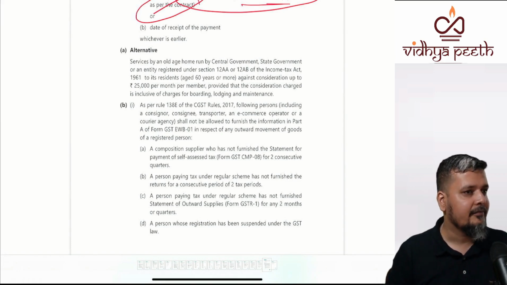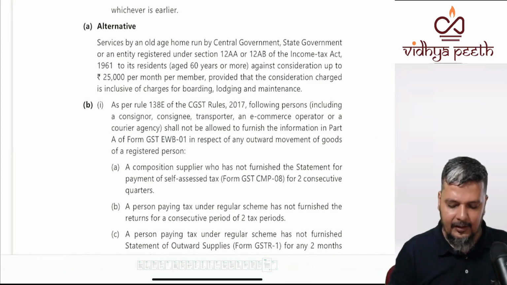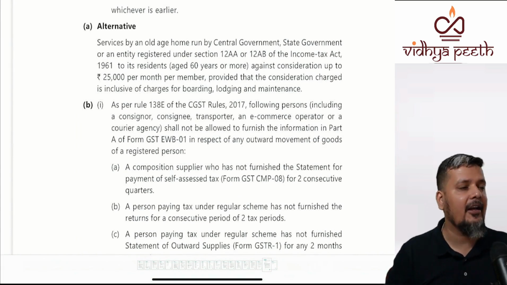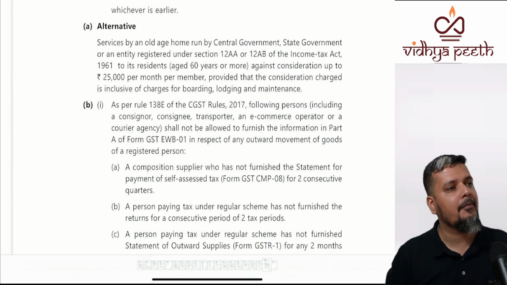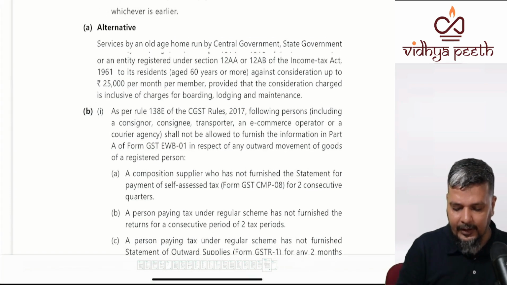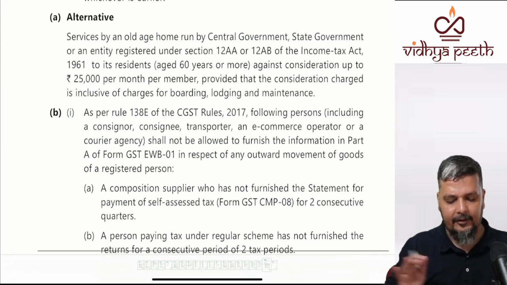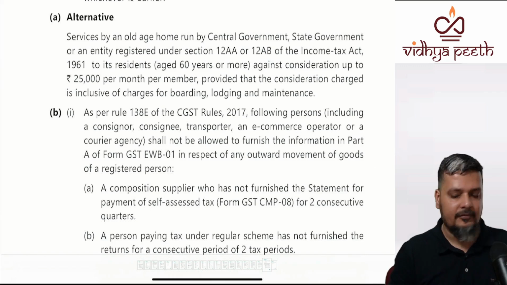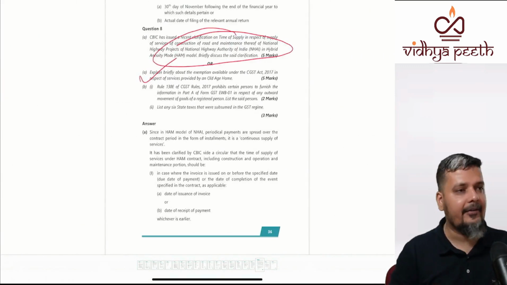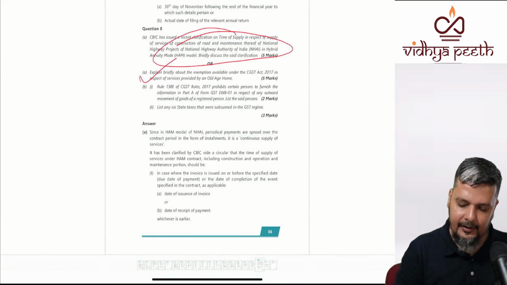The value of 25,000 per month per person includes everything, not only rent: boarding, lodging, maintenance, everything. Then it is exempted. Both are C part.